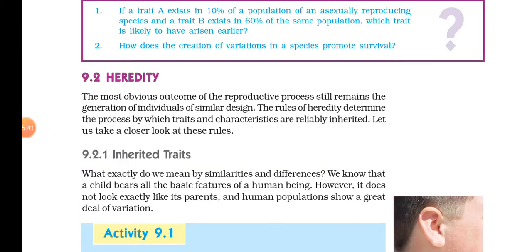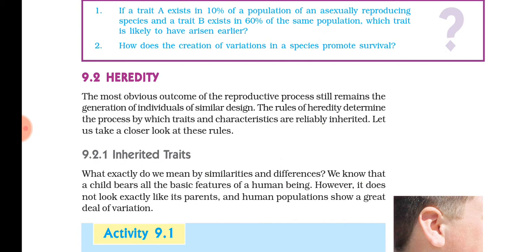Is it clear? What I said is that variation can be more in case of sexual reproduction, because there are two parents involved. But in asexual reproduction, the chance of variation is less, but there is a chance, and that is due to inaccuracy of DNA copying.